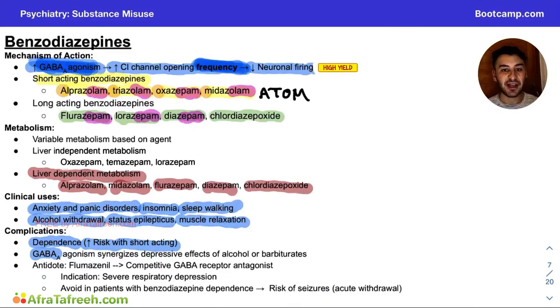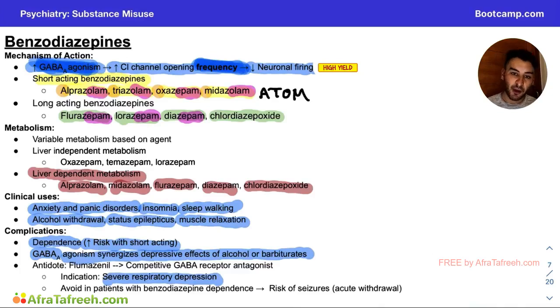You can imagine that if you were taking two or more of these agents at the same time, they would synergize their activity. And this is really scary because we get agonism that synergizes the depressive effects of alcohol and barbiturates if they're taken alongside of benzodiazepines. And this can cause life-threatening depressive effects, and you never want to mix these agents. The symptoms of patients with too much GABA A agonism that we're really worried about is going to be respiratory depression.